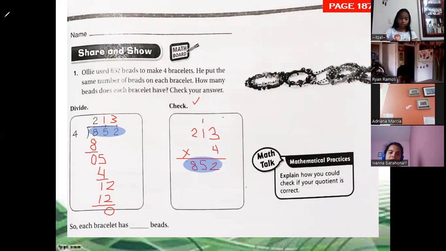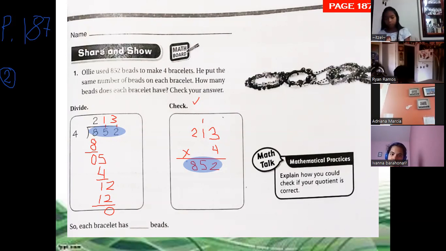I need you to write page 187 in your notebook, and then the next one is exercise 2. Write the number 2, but enclose the number so it is not confused with the dividend of the division. Divide and check.